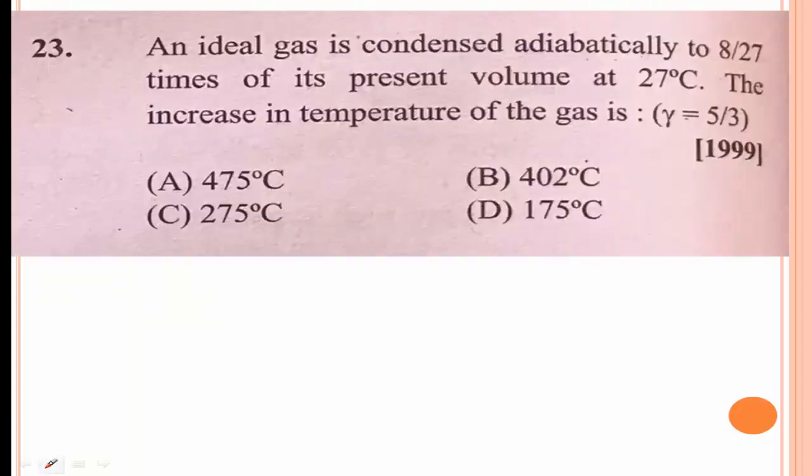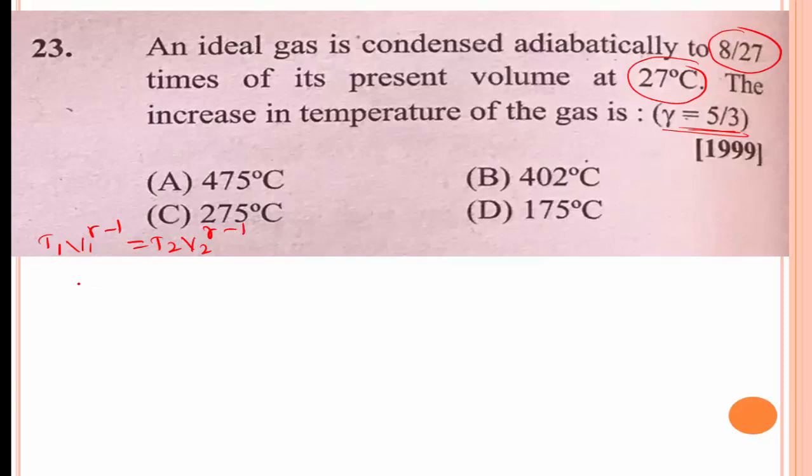And the next problem is, an ideal gas is condensed adiabatically to 8 divided by 27 times its present volume at 27 degrees Celsius. The increase in temperature of the gas is, gamma is equal to 5 divided by 3. In an adiabatic condition, we apply the formula T1 V1 to the power gamma minus 1 is equal to T2 V2 to the power gamma minus 1.